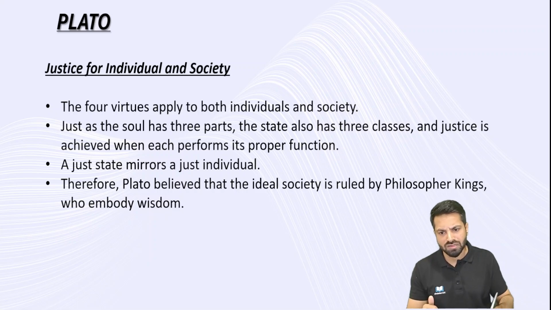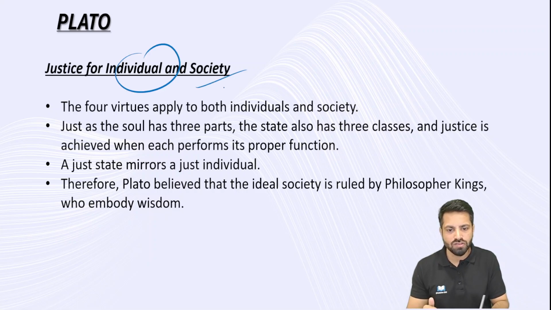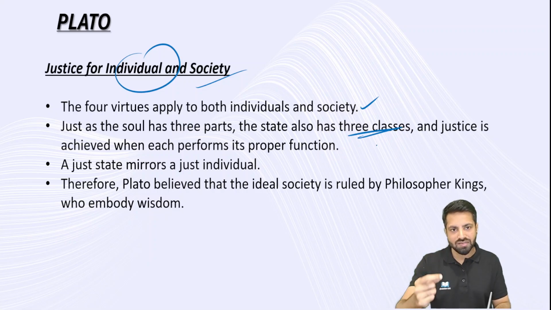Let's see this particular slide also. Justice for individual and society. The four virtues apply to both individuals and society. This is what we discussed now. Just as a soul has three parts, the state also has three classes: rulers, guardians, and artisans. Justice is achieved when each performs its proper function, both at the individual level as well as the social level. A just state mirrors the just individual.